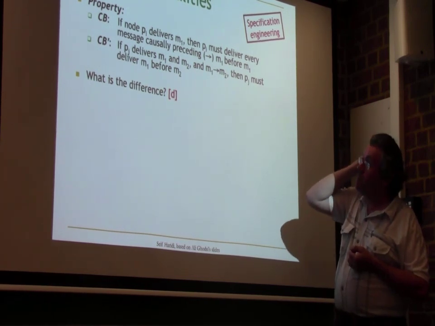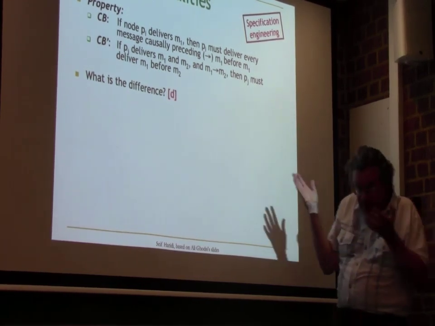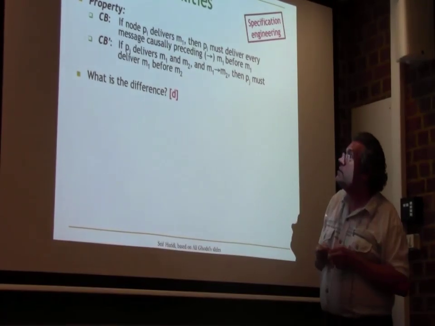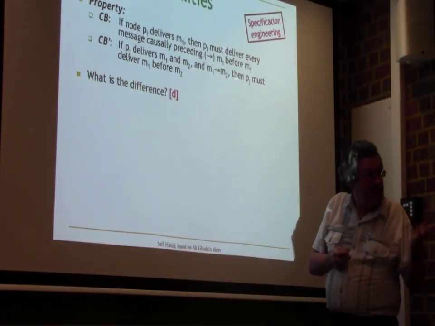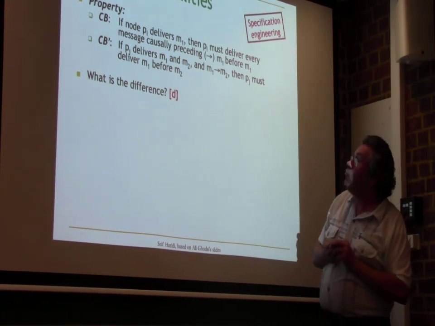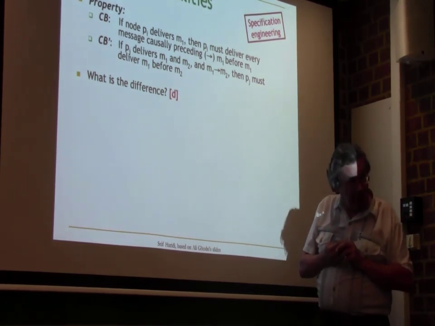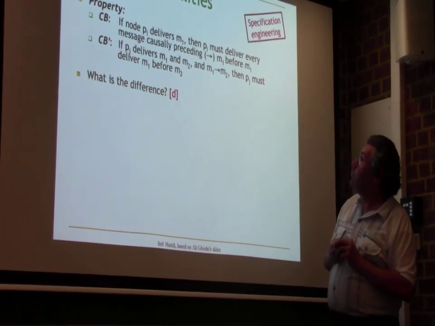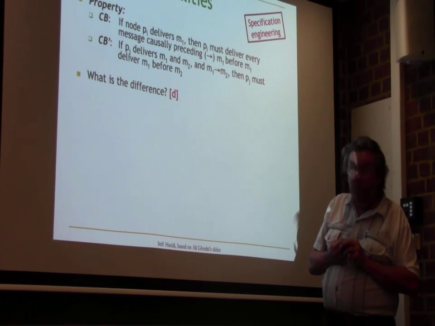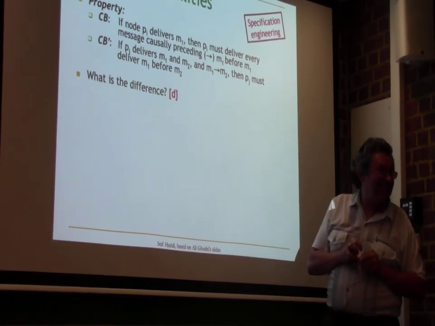CB prime says nothing in that case. What does CB say in that case? Assume that M1 is delivered and M2 is not delivered. M2 is after M1, and M1 is before M2. What does CB say in that case?